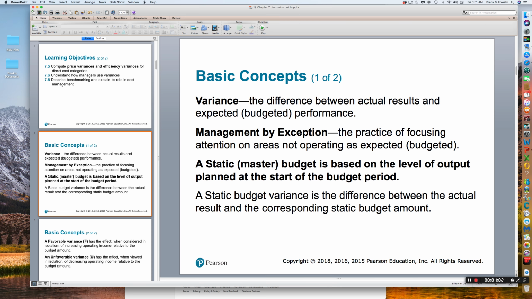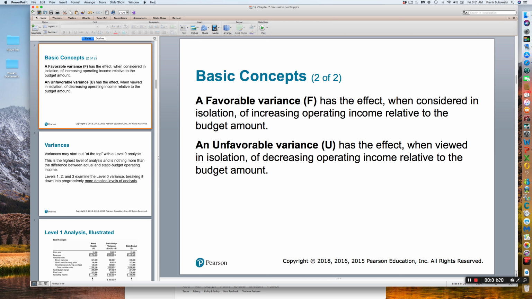A static master budget is based on the level of output planned at the start of the budget period, what we forecast our output to be. And a static budget variance then is the difference between the actual result and the corresponding static budgeted amount. A favorable variance has the effect of increasing operating income relative to the budget amount. It means that we made more in operating income versus what we budgeted. That's good.